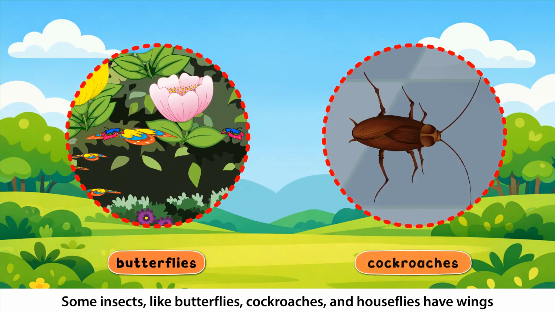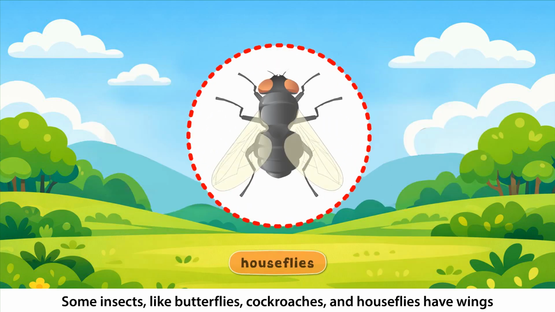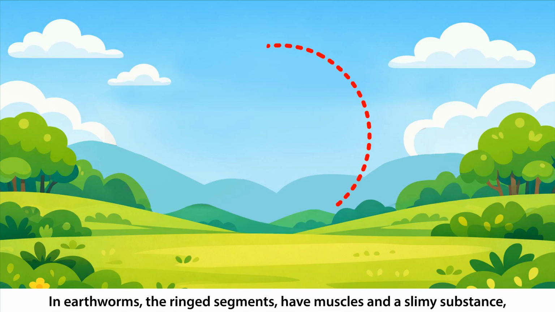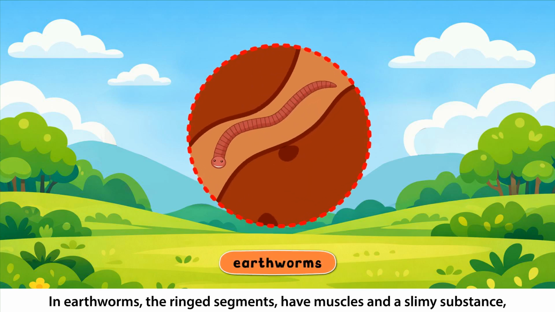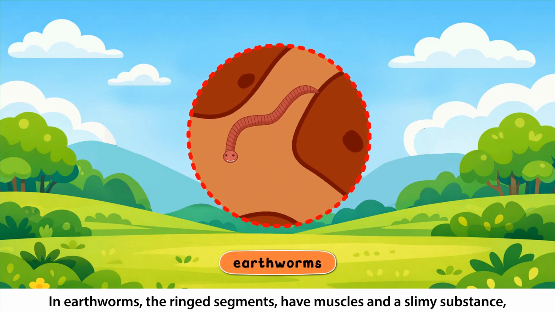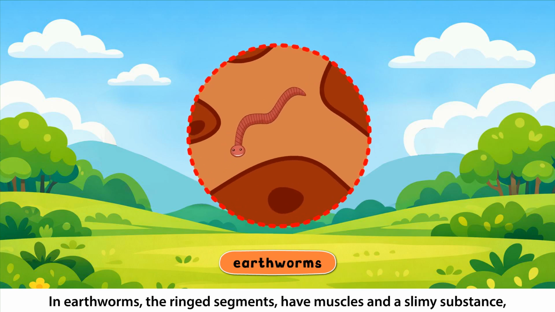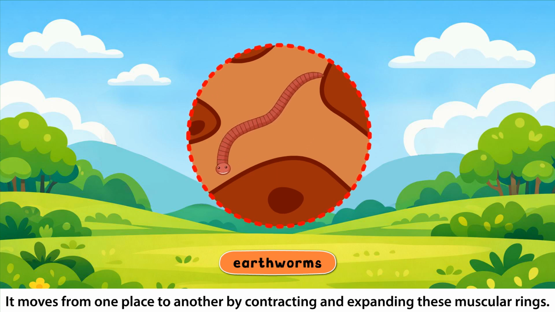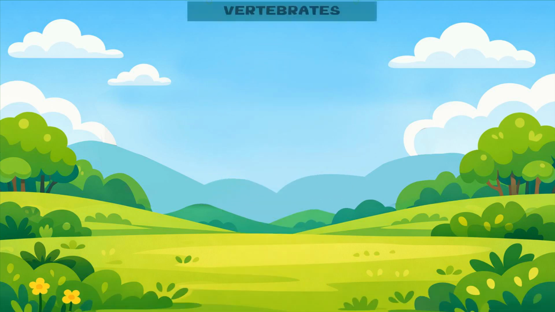Some insects like butterflies, cockroaches, and houseflies have wings and strong muscles that help fly. In earthworms, the ringed segments have muscles and a slimy substance which enable the earthworm to move on the ground. It moves from one place to another by contracting and expanding these muscular rings.